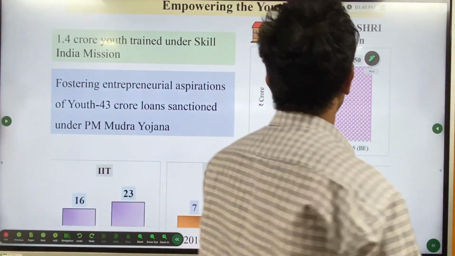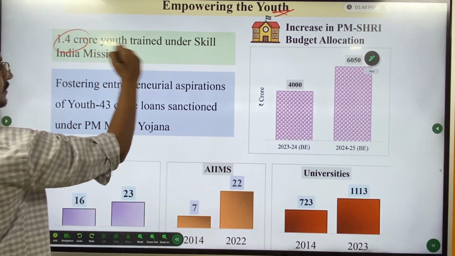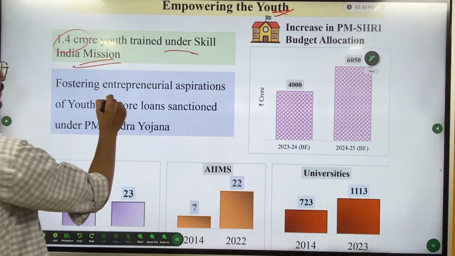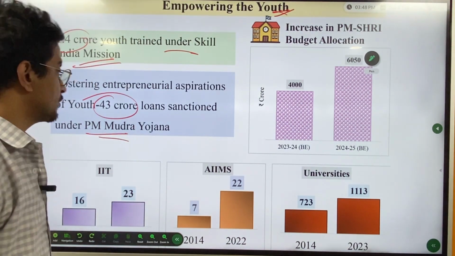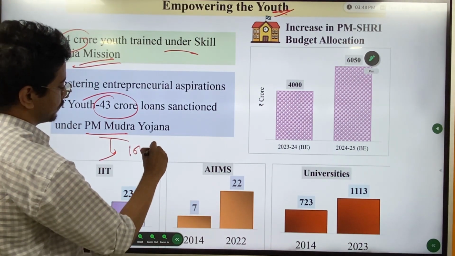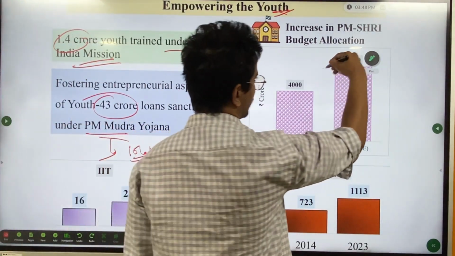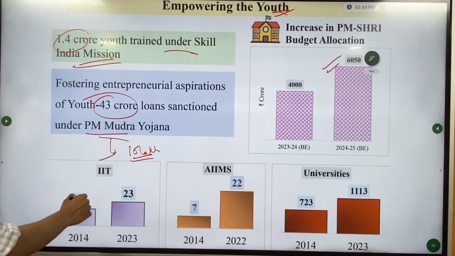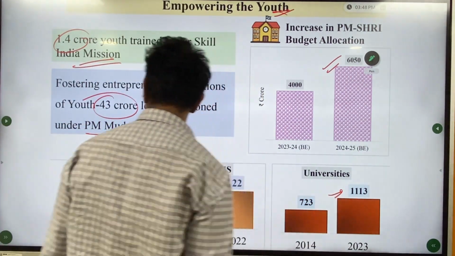The next one was on youth. 1.5 crore youths are trained under Skill India Mission. Fostering the entrepreneurial aspiration of youth, 43 crore loans sanctioned under PM Mudra Yojana. Under PM Mudra Yojana, the government gives loans up to 10 lakh. And then you can see the budget allocation has increased around 50%. Here, we can see that the number of IITs has gone up, AIIMS has gone up, and even the universities have gone up.